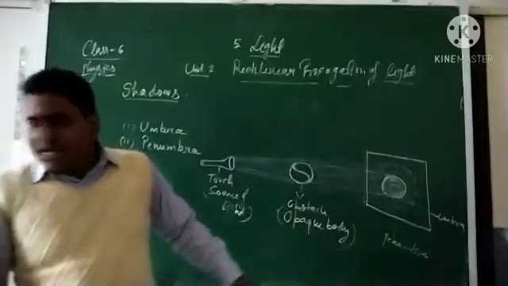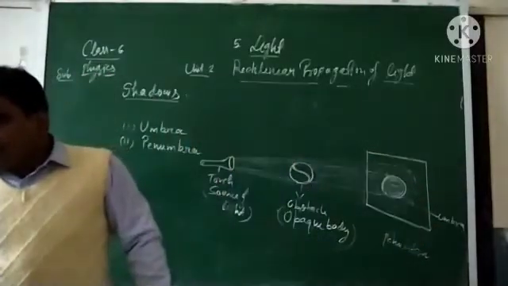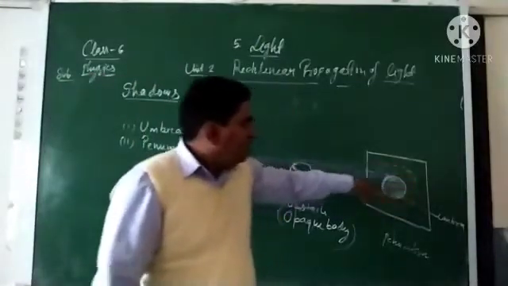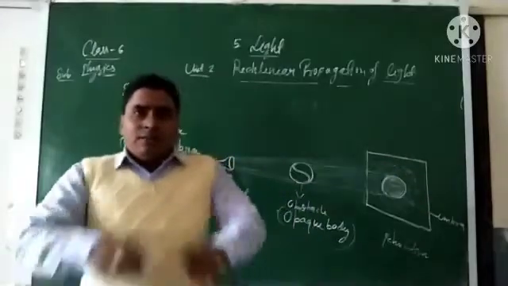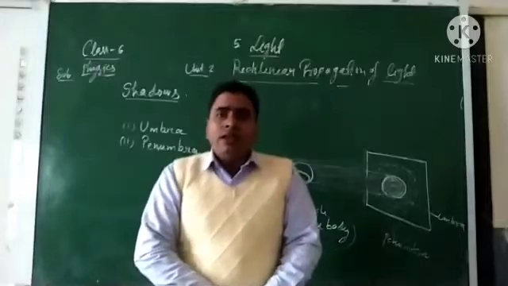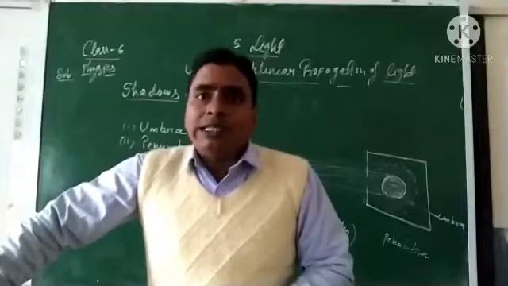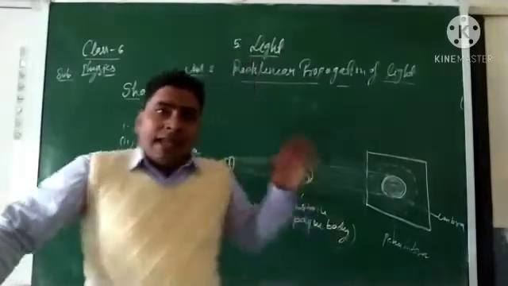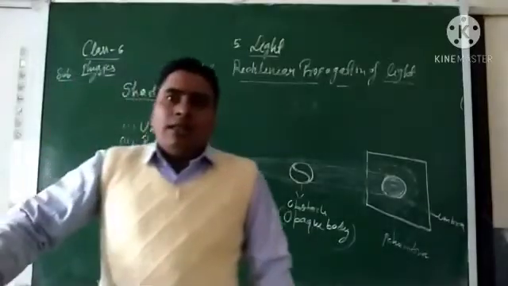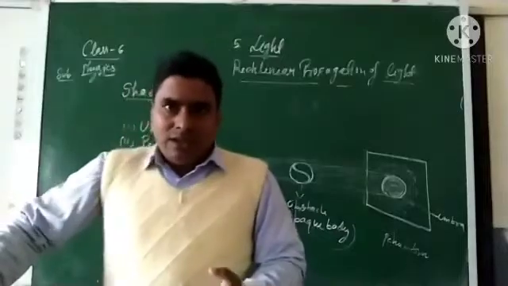And penumbra is a region of partial darkness which surrounds the umbra region, meaning in the neighboring of the umbra region. Around the umbra, you will find the penumbra region, a slightly or partially dark region. Due to these shadow formations, the formation of eclipse is done.